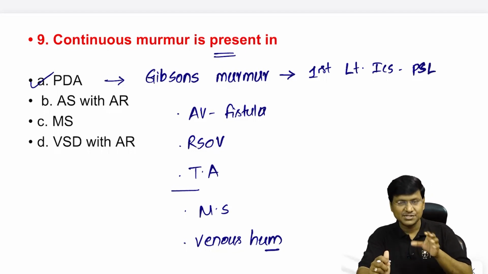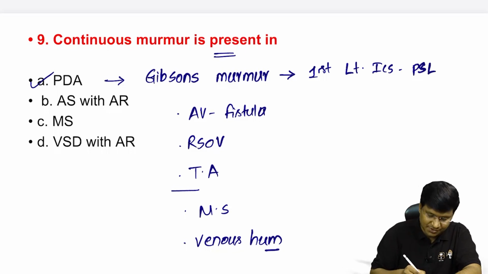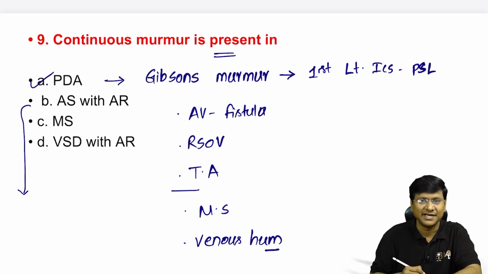So these are the conditions where you have the presence of the continuous murmur. Now take the other options. If you take the second option, what is the murmur that you have in the case of AS with AR?